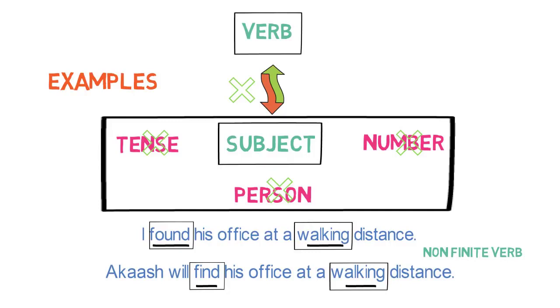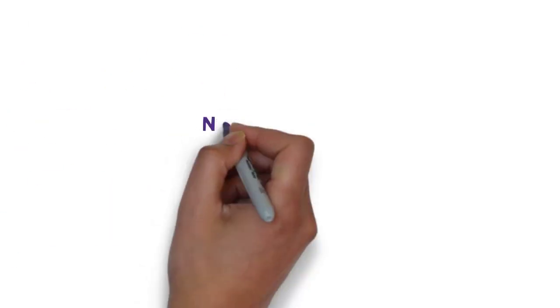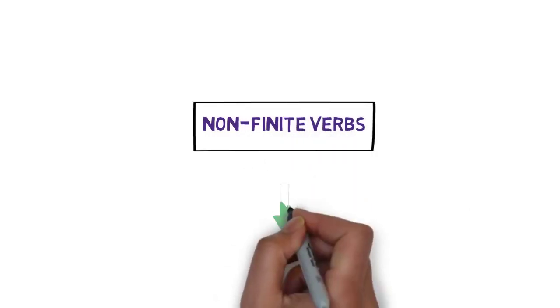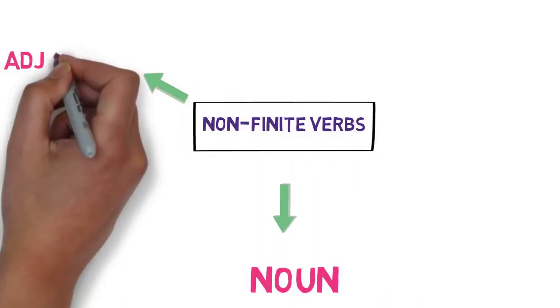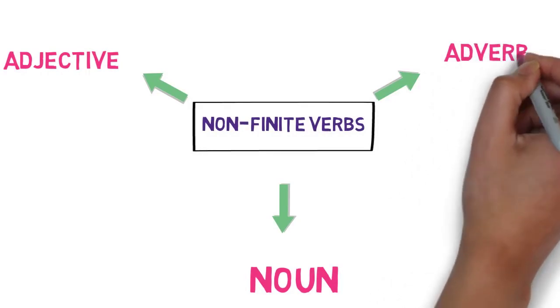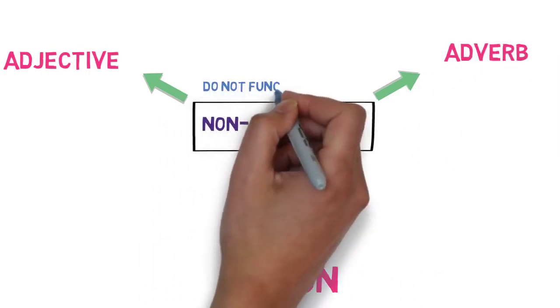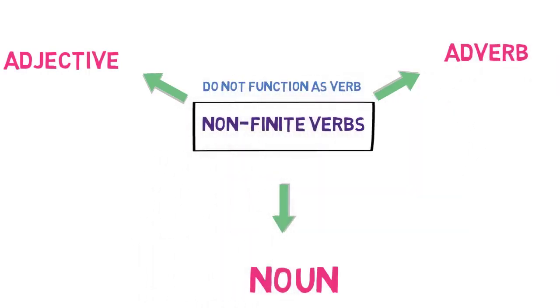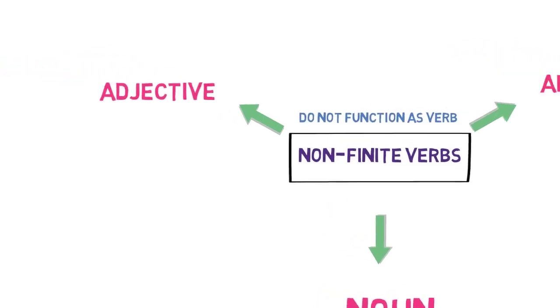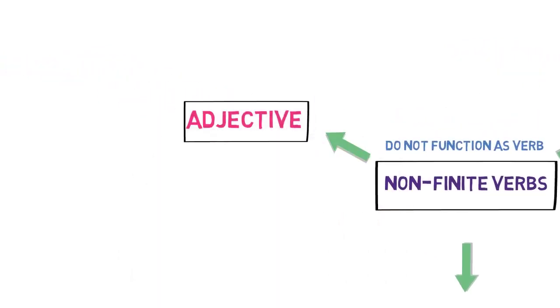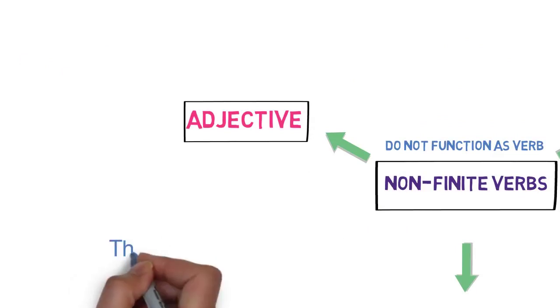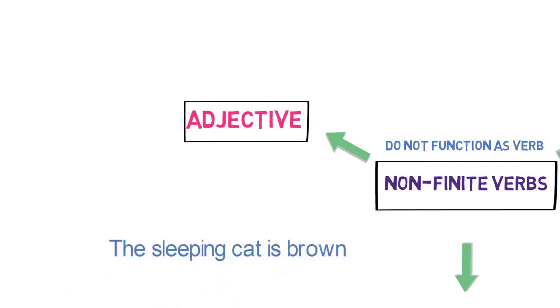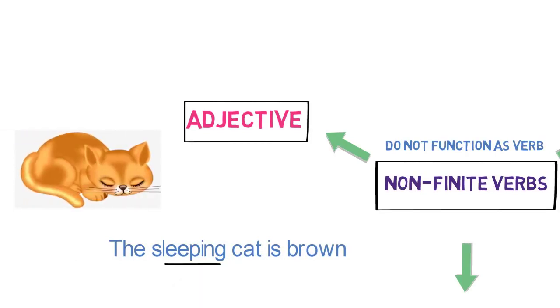Now that we are clear what non-finite verbs are, let's understand their usage. Non-finite verbs function as noun, adjective or adverb in the sentence. They do not function as verb in the sentence, as we just understood. Now let's understand their functionality as an adjective with an example. The sleeping cat is brown. Here, sleeping functions as adjective in the sentence as it is describing cat.